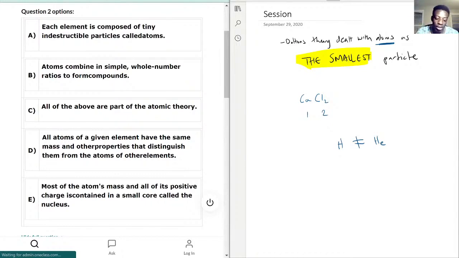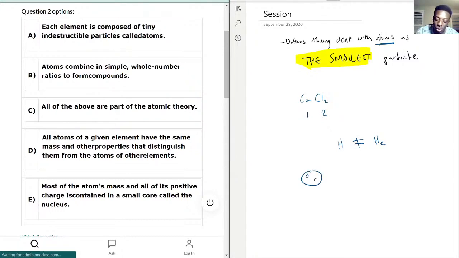Now, E says most of the atom's mass and all of its positive charge is contained in a small core called the nucleus. There we go. That one is now beyond an atom. It gets even smaller, and Dalton never delved into that. He had the whole billiard ball model where he just thought an atom was like that, and he signified this is atom 2 and this is atom 3, something like that. That was his idea of what an atom was. He didn't know that there were different components to an atom. So with that, I'm going to keep that actually.